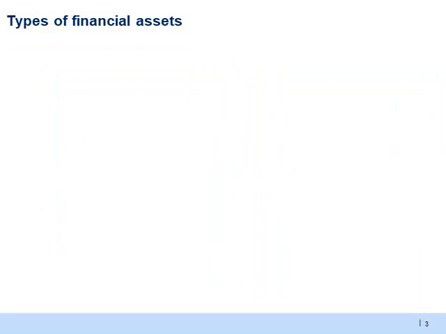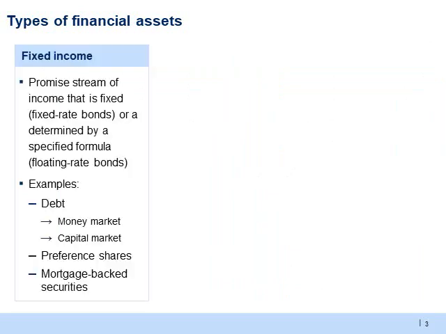When it comes to financial assets, there are three broad classes. First is called fixed income. Assets in this class usually promise a stream of income which is fixed or determined by a specified formula. The most common example of a fixed income asset is the fixed deposit which you have kept in your bank. Debt makes up a large part of fixed income assets, either in the form of short-term debt in the money markets or long-term debt in capital markets. Investing and trading in currencies is also considered a part of the fixed income market.